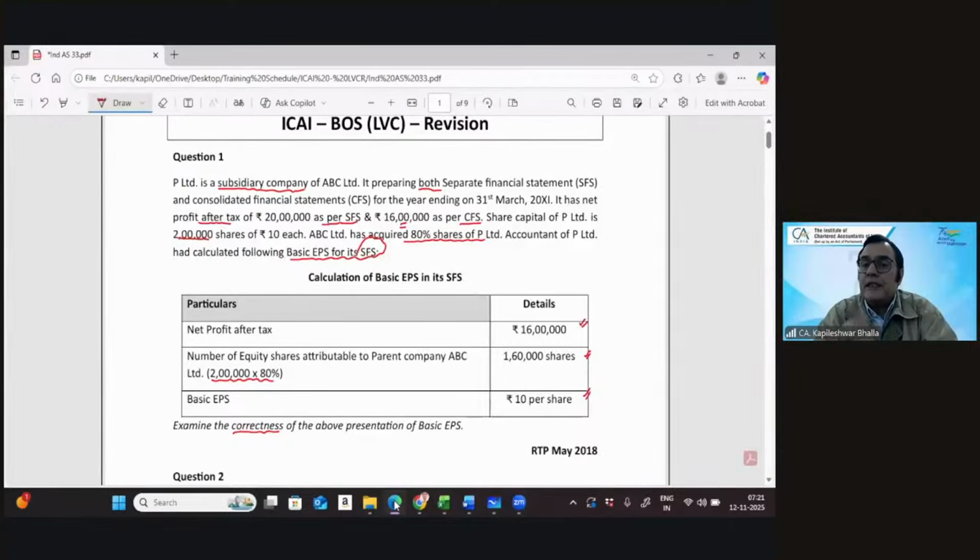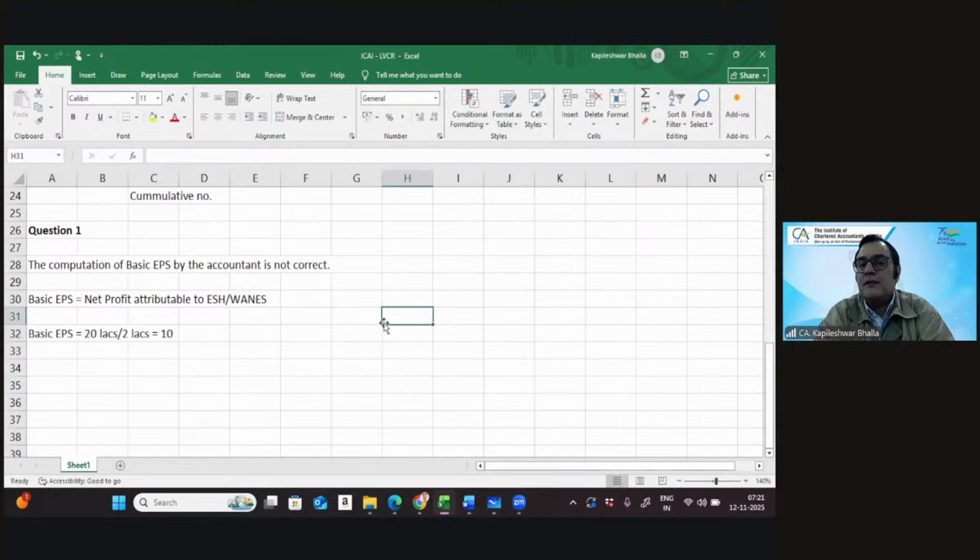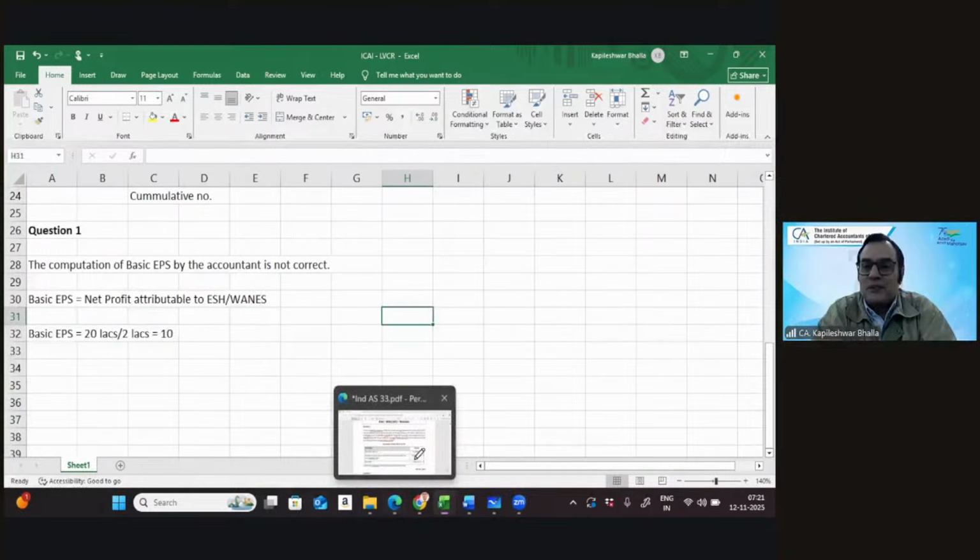So we've been given the financial statements. In the separate financial statements, it is 20 lakhs, and the number of shares in this particular case is 2 lakhs. And we get the earning per share, that's 10. Simple, very straight indeed. That was literally a warm-up exercise, I would say. So that's pretty simple and straight indeed.